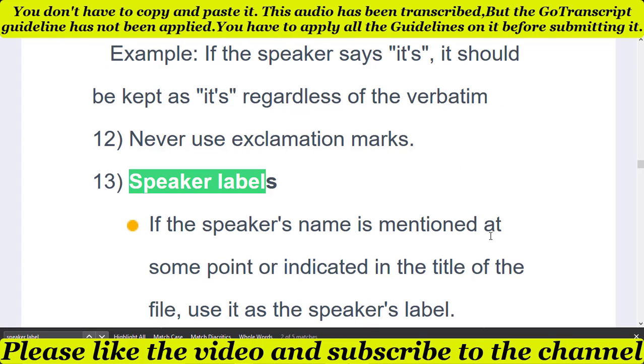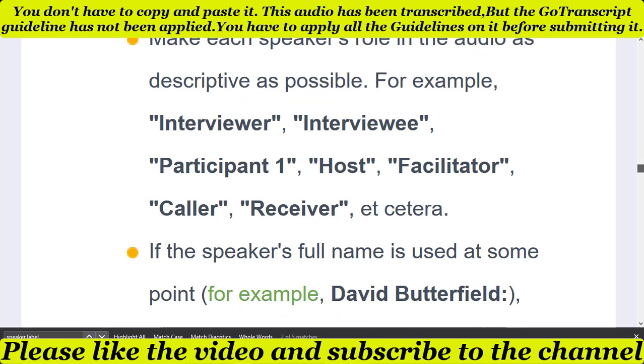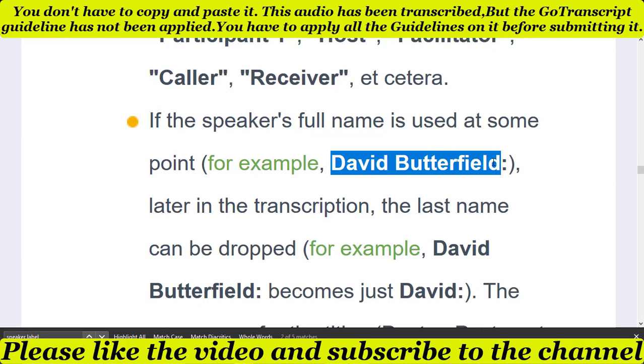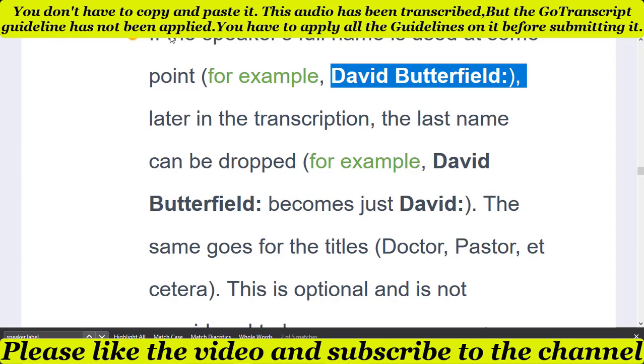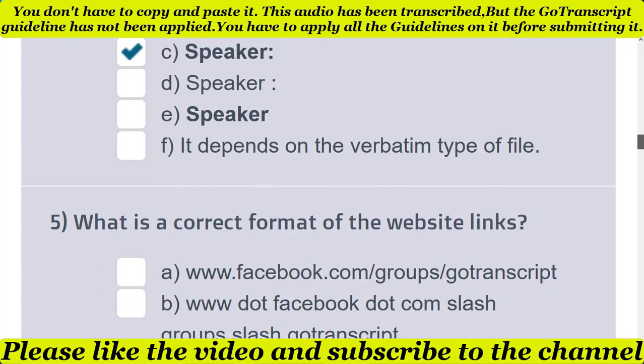If the speaker name is mentioned, this is the format of the speaker label: first the speaker name and then a colon. So that's why option C is the correct option, because the speaker is always written in bold and then a colon. So that's why option C is correct.